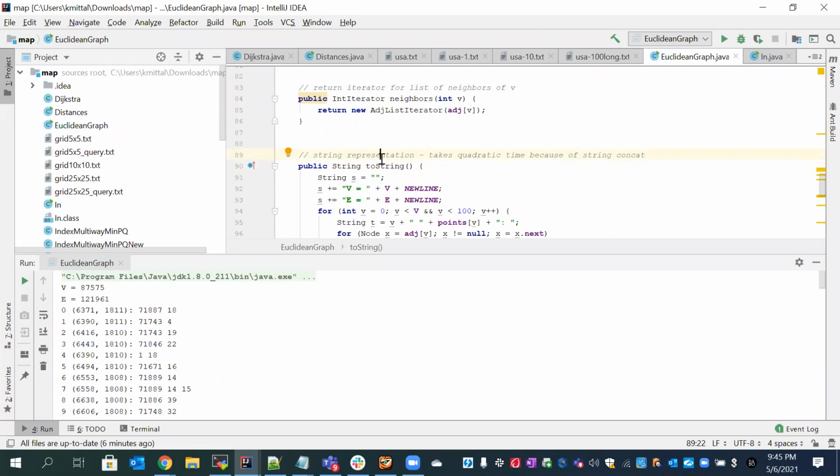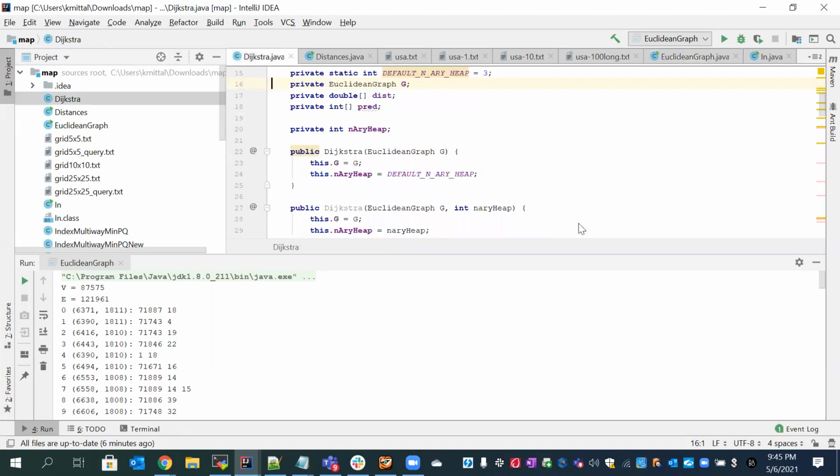As per the assignment which was given, I have worked upon the two improvements given in the PDF, which were the first and third step, in which I am stopping at the point that we have reached the destination. Second, the given index priority queue is only a binary heap, so I have made it a multi-way heap so that it can improve my performance. I can show the changes I have done.